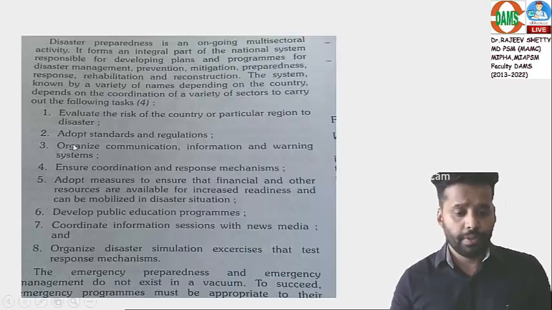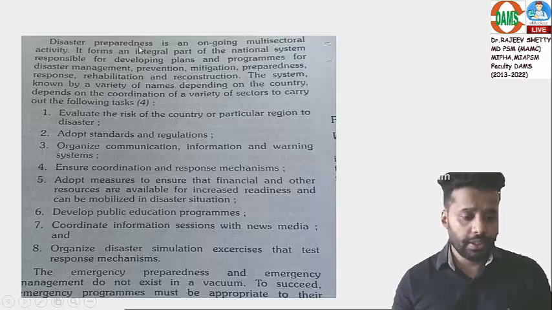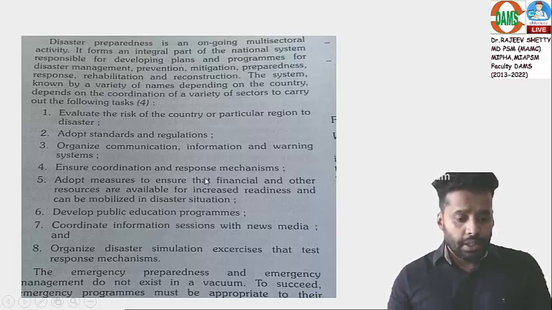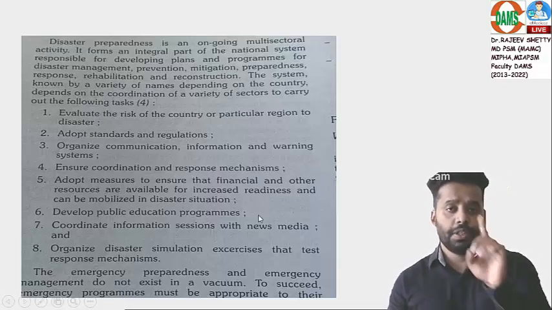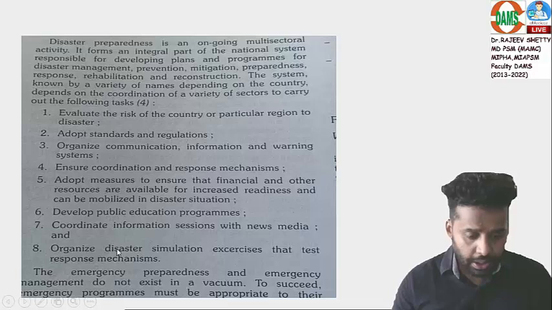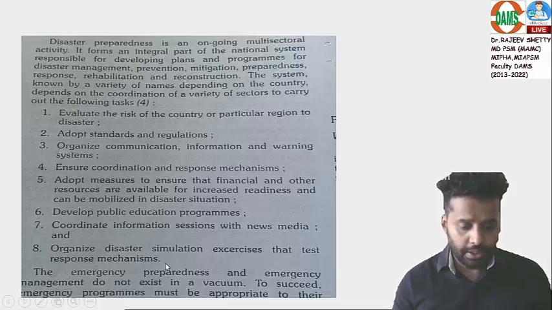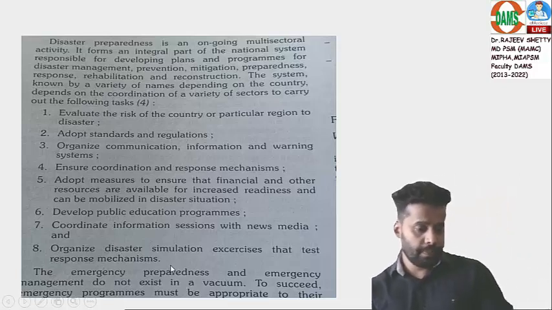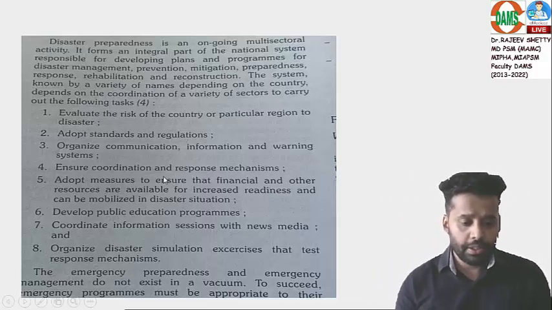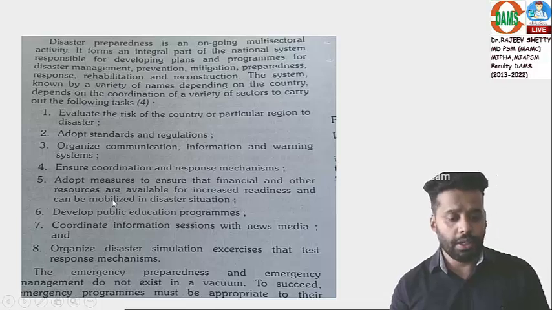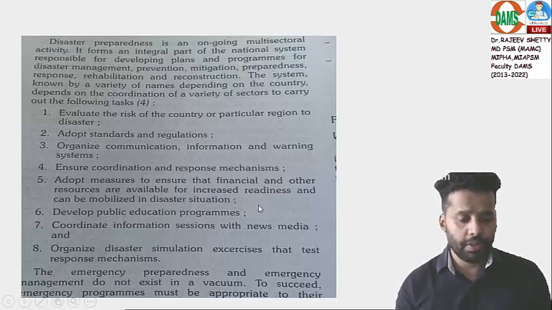See this. What has to be done during disaster preparedness? Develop public education programs, correct. Organize disaster simulation exercises and check their response, correct. Adopt measures to ensure that financial and other resources are available and mobilized for disaster situation, correct.